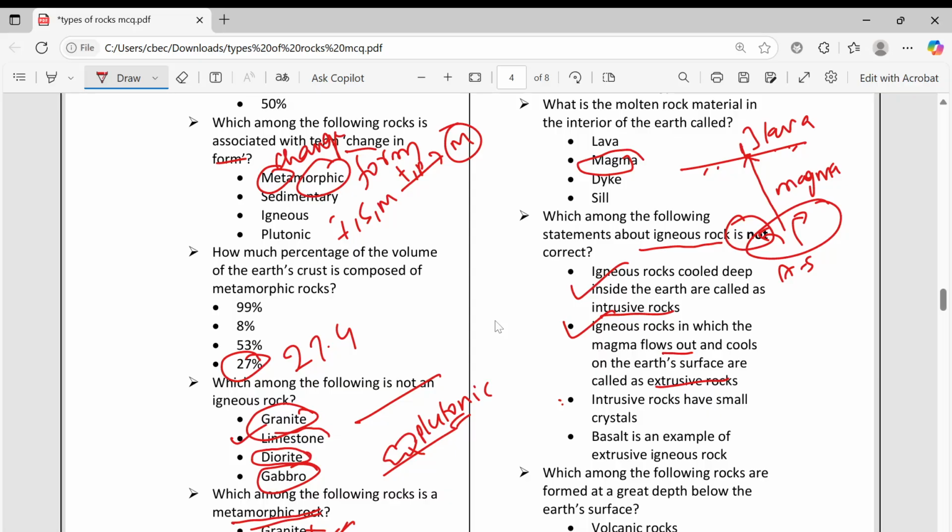Basalt is an example of extrusive igneous rocks. Okay, this is also correct. So only this is wrong: it will not have small crystals, it will have large, big crystals.